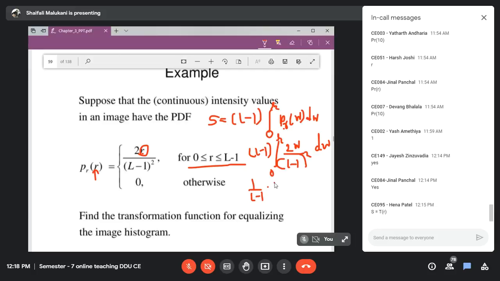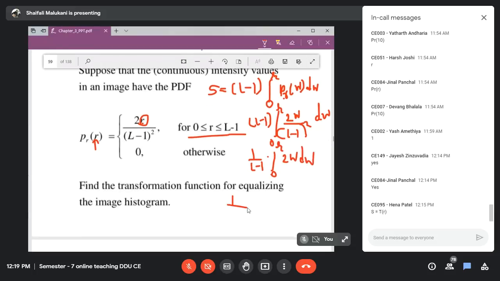Then in the integral part, 0 to R, 2W dW. Can you simplify this? 1 divided by L minus 1, then 0 to R.